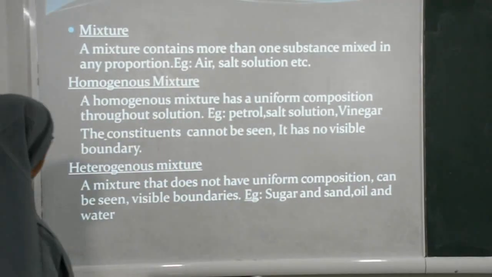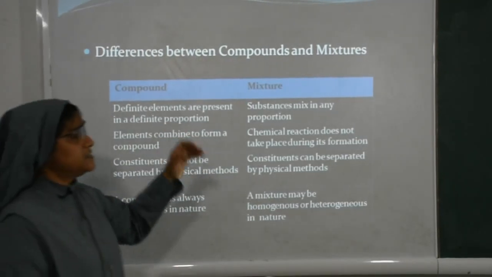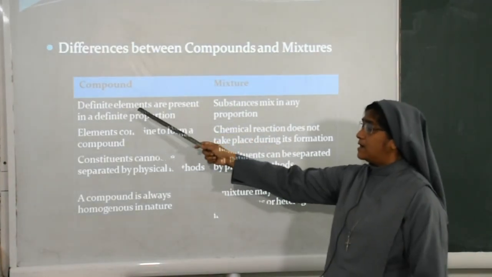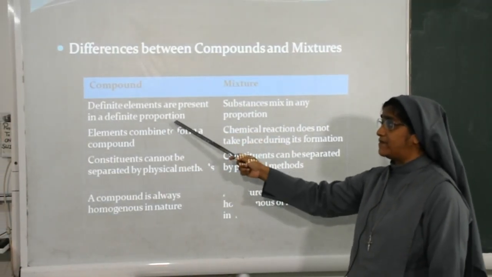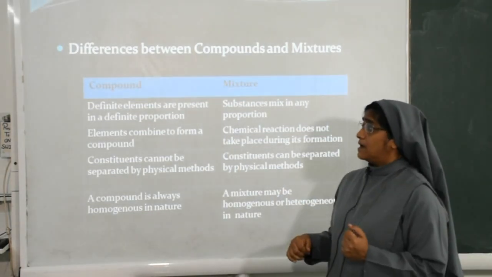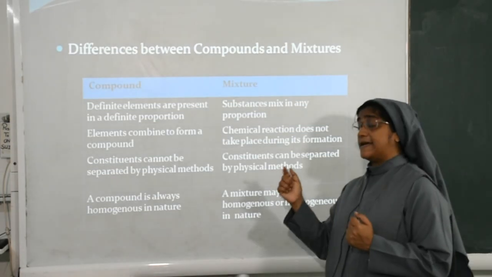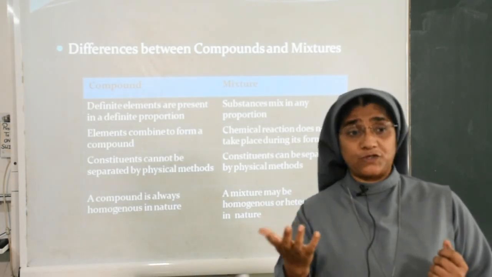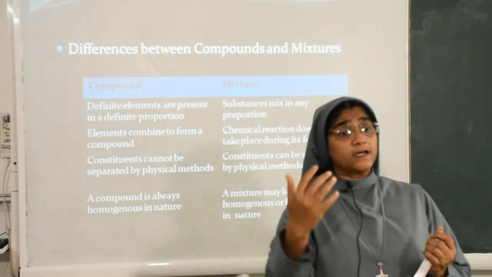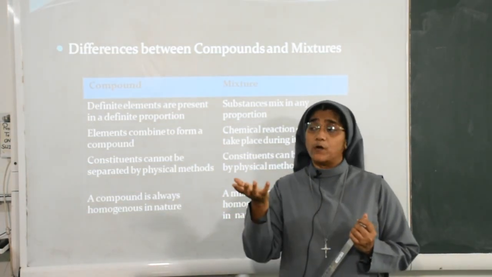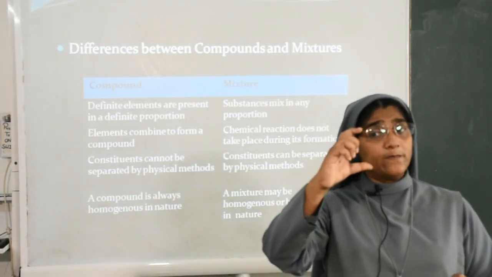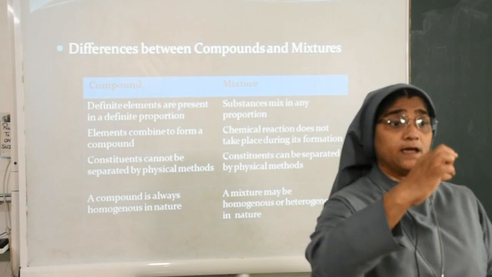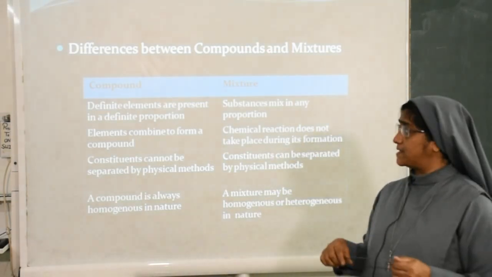Next we will study the difference between compound and mixture. In a compound, definite elements are present in a definite proportion. Already I said about this. In the case of carbon dioxide, what is the formula of carbon dioxide? CO2. One carbon reacts with two atoms of oxygen, giving one molecule of carbon dioxide. That is definite elements in a definite proportion. That is a compound.